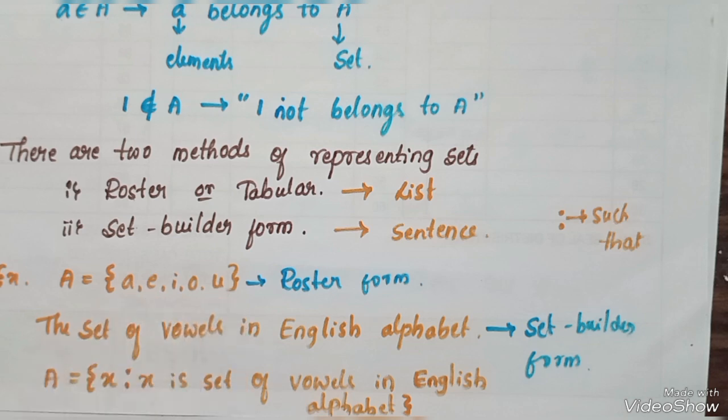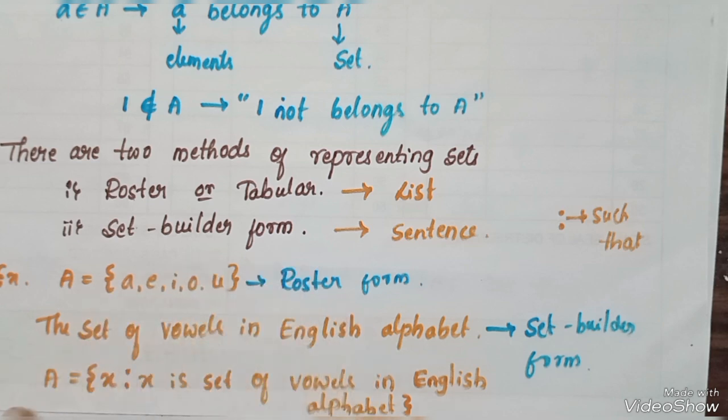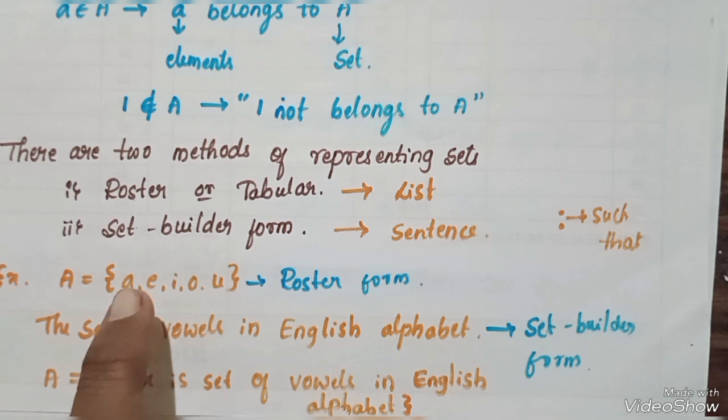In roster form, the elements are written in a flower bracket, repetition is not allowed, and there is a comma between each element.